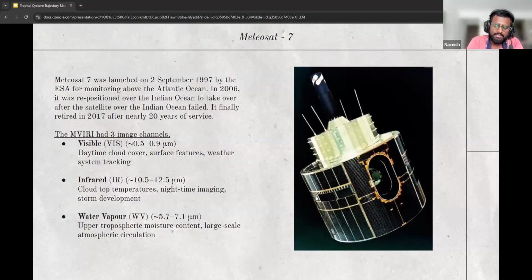Unlike regular color cameras, the imager on the Meteosat 7 satellite works slightly differently. Your normal cell phone camera, for example, combines the red, green, and blue light to produce full color images. The satellite's imager does not work with visible color in that way. Instead, each imaging channel captures intensity values, which is how much radiation is being detected in that specific band, and it results in a grayscale image. A bright spot in the infrared channel might mean high, cold, dark clouds, and a dark area in the visible channel might mean land with less reflected sunlight.